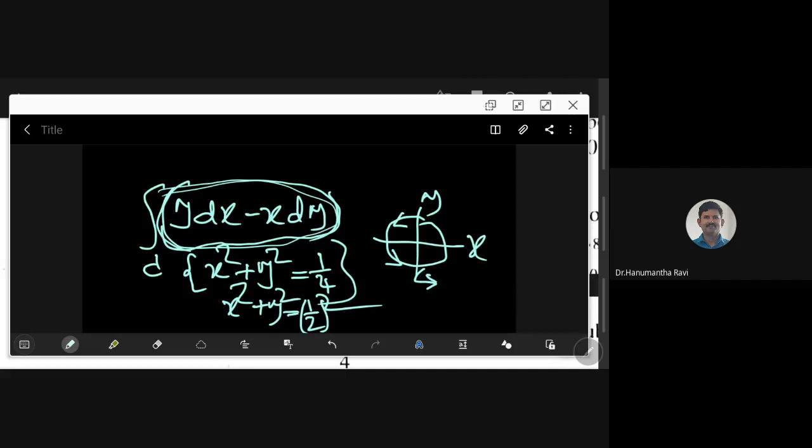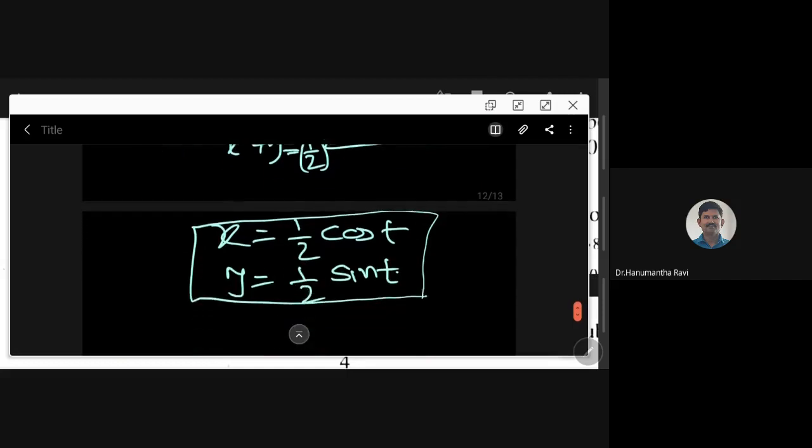Now in this problem, what I am doing is a line integral. I already told you this. Of course this is a closed curve, but I am evaluating it by converting it into a single integral. This is the parametric form I am using.